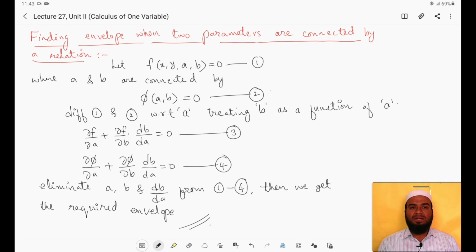In the next class onwards we are going to start unit 3. Totally 5 units are there. After completion of half of the syllabus, that is 2.5 units, we are going to have internal 1. The first internal will be after the completion of 2.5 units, and the second internal will be after the completion of 5 units.